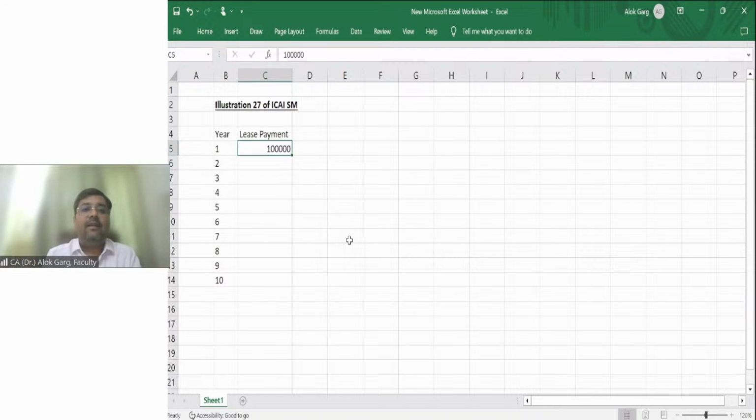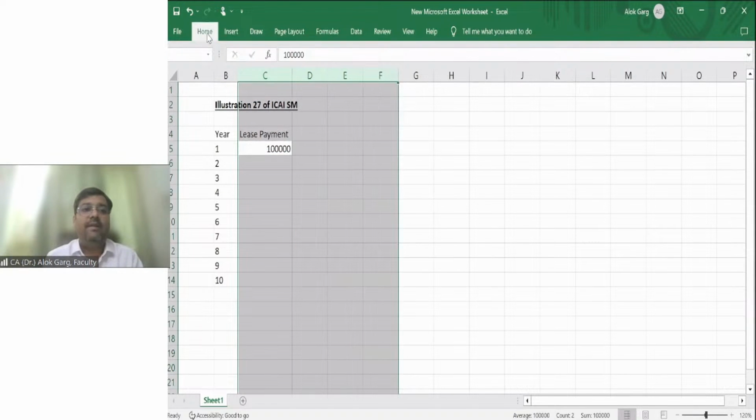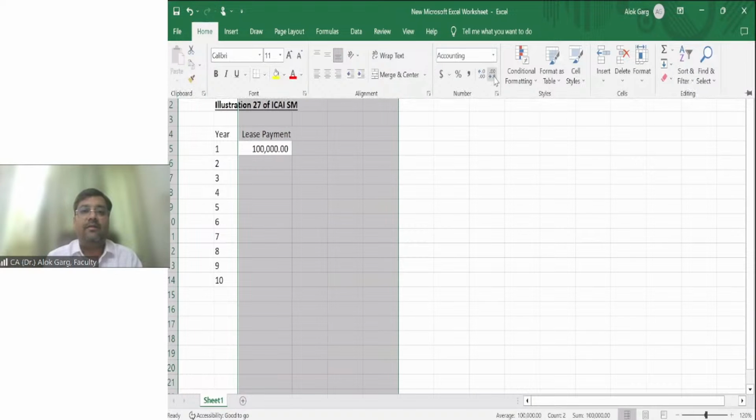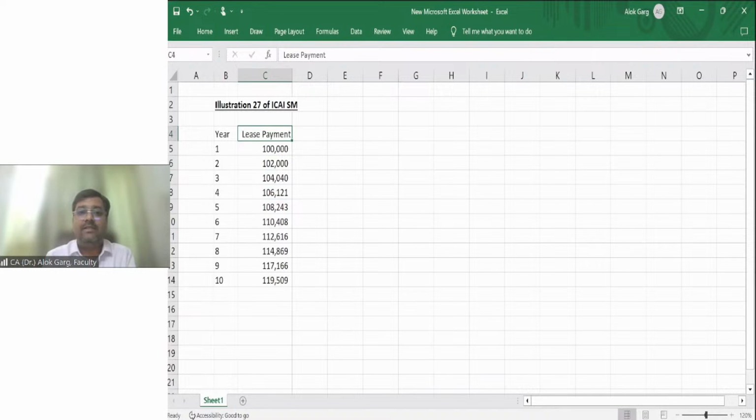In the second year, it will be increased. It will be increased by 2% every year. So 1 lakh multiplied by 102%, right? In the next year, it will again be multiplied by 102%, and so on and so forth. This will be your total 10-year lease payment.